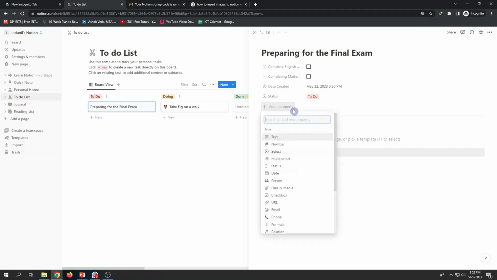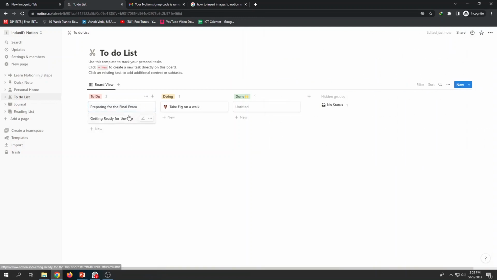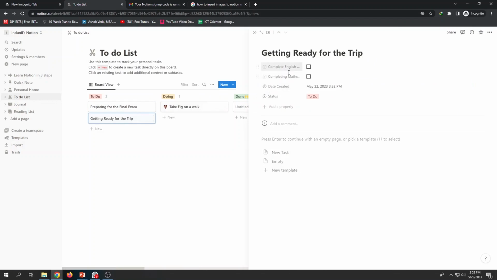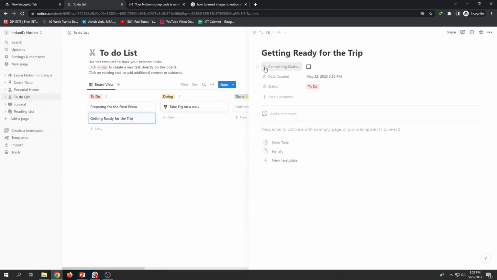Also, you can add different properties. Now, not only tick boxes, you can have select to select things, the dates, people, URLs. Many more things can be applied depending on a requirement. I just told one to-do list. At the same time, I can say another to-do list as getting ready for the trip. Right. Then this is the next work. Then you may update your works. Now these are not required. Then I'll delete it. Still I don't want regarding that.